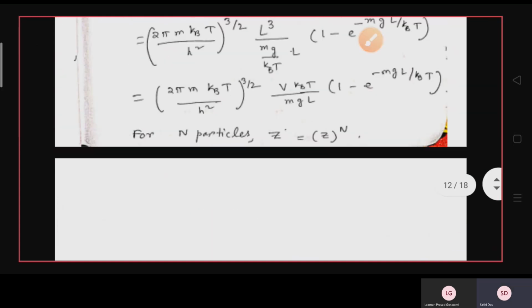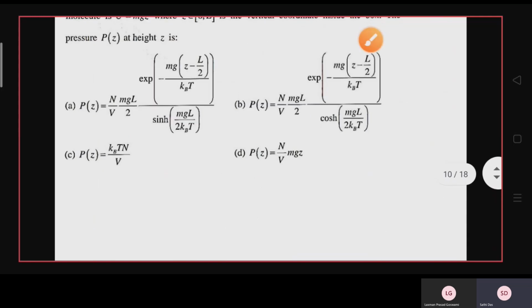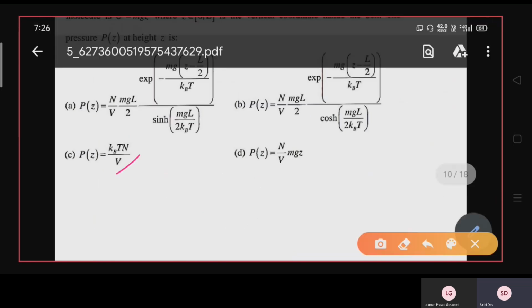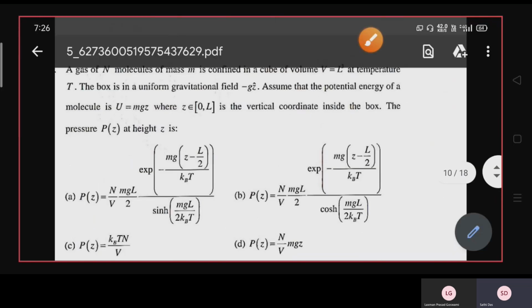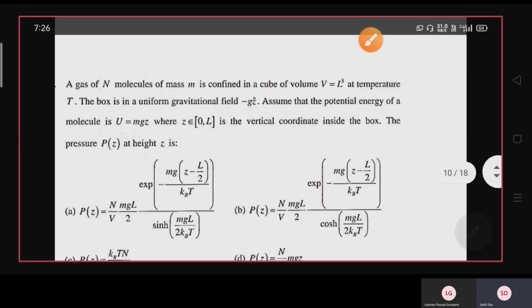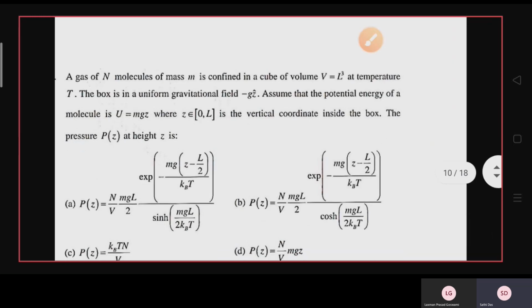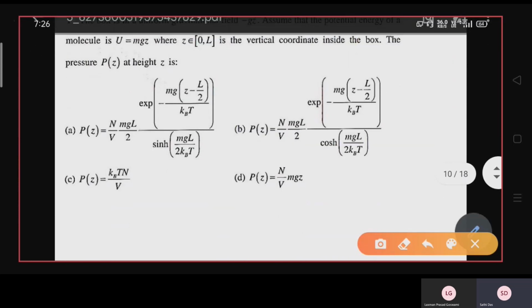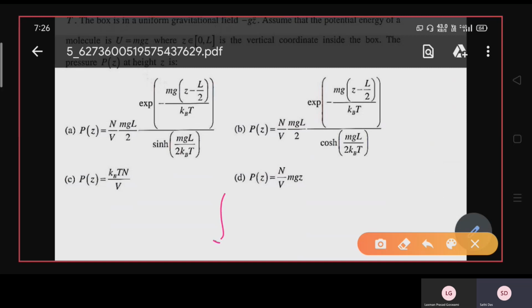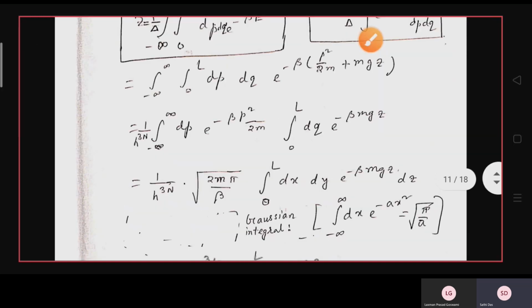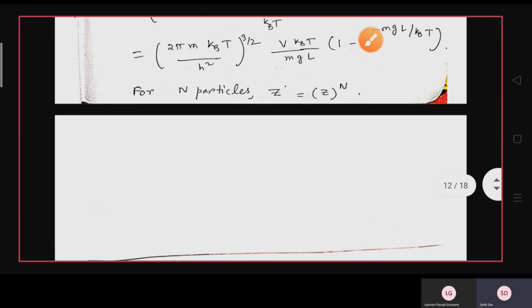So P is written as N by V k_B T. Okay, so option C, that is N by V k_B T, is the correct option. Whenever you are facing this kind of question, what you have to find out is the partition function, and the partition function is the integration over the phase space, where the total energy will be decided by the question.